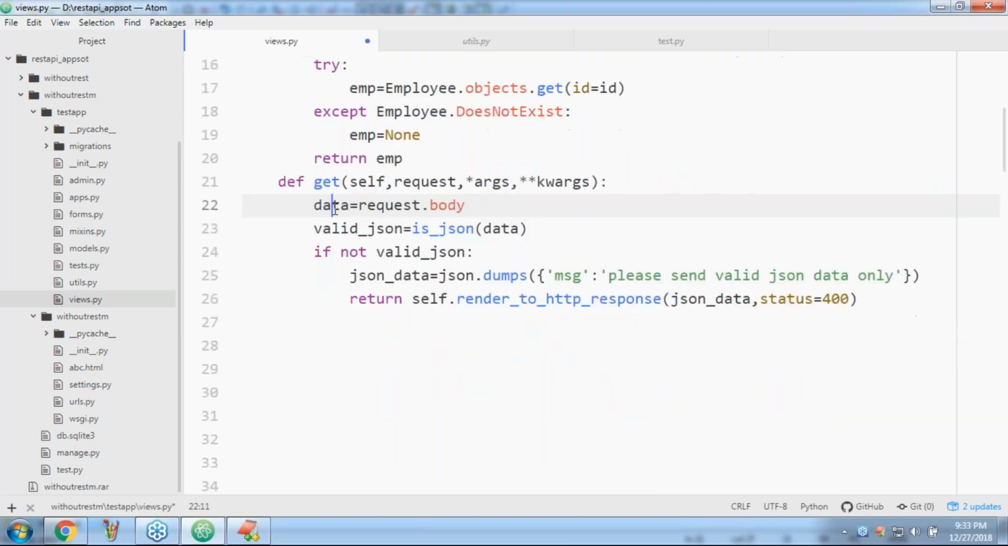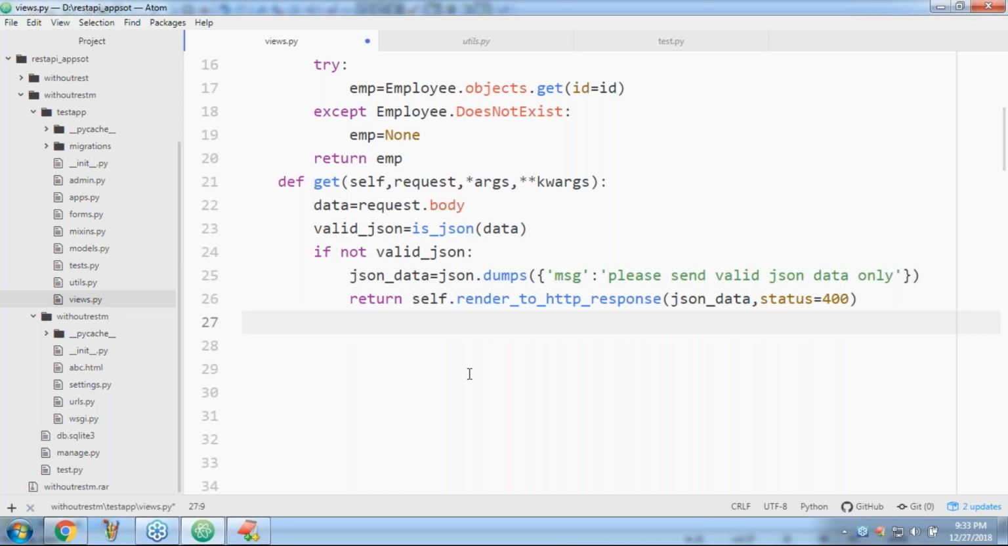Data, the client partner application provided data. Now, is_a_json of this data? Is it JSON or not? If not JSON data, json.dumps of a message: please send valid JSON data only. Return self.render_to_http_response of the JSON data, status 400. Any doubt up to this? Please confirm. Okay, clear, because we did it already, right?